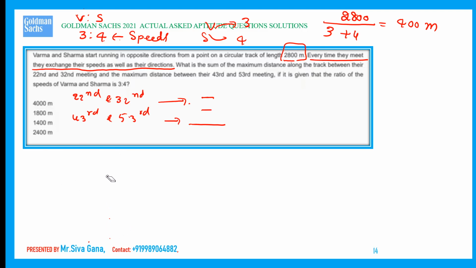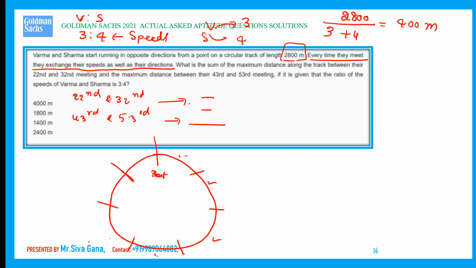I'm going to divide it that way. Let us see my classic approach. Let us say they start here: 1 part, 2 parts, 3 parts, 4 parts, 5 parts, 6 parts, and this is 7.